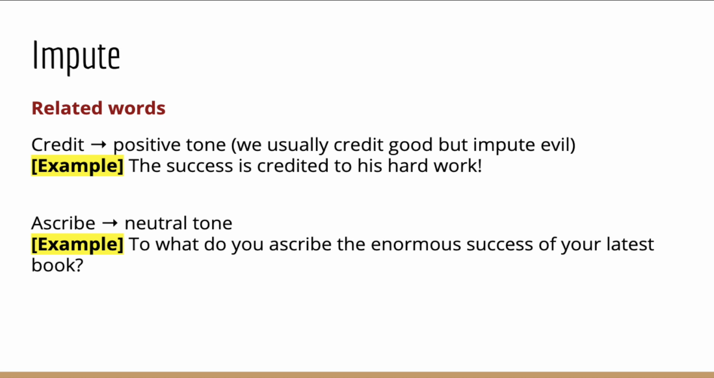When you use impute and credit and ascribe, the collocations are all to. So you impute something bad to someone, you credit something good to someone, or you ascribe something maybe good or bad or neutral to someone, or you are saying that something is responsible for something else, or someone is responsible for something. So impute, credit, and ascribe. I recommend you to learn them together.